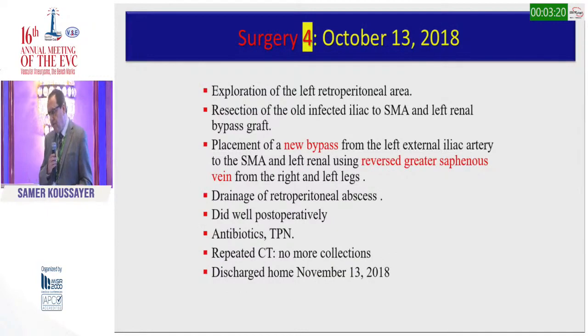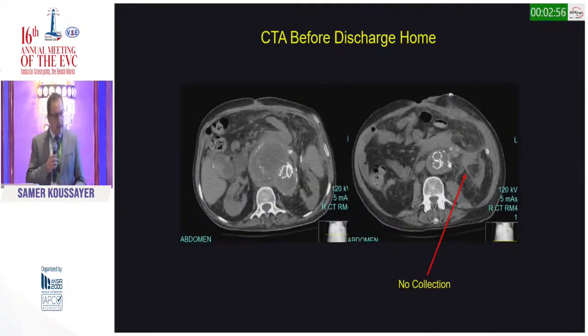This is number 4. We explore the abdomen, and this time we go retroperitoneal. We take out the left bypass graft, and we put a reverse vein graft between the left external iliac artery going to the left renal and to the SMA. And we drained all the retroperitoneal abscess. He did fine. We put him on antibiotics, TPN, and we repeat the CAT scan, which showed everything looks fine now.